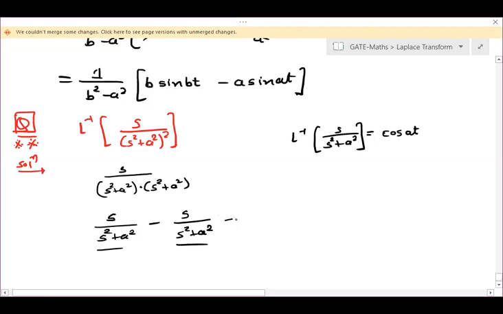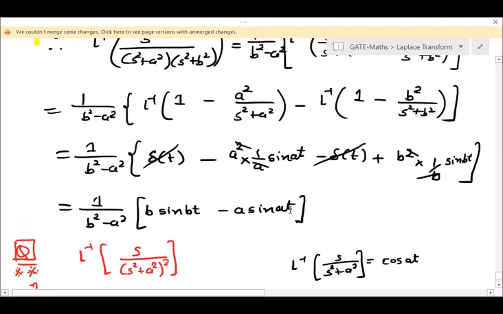So what should be done? Now remember your properties of Laplace.